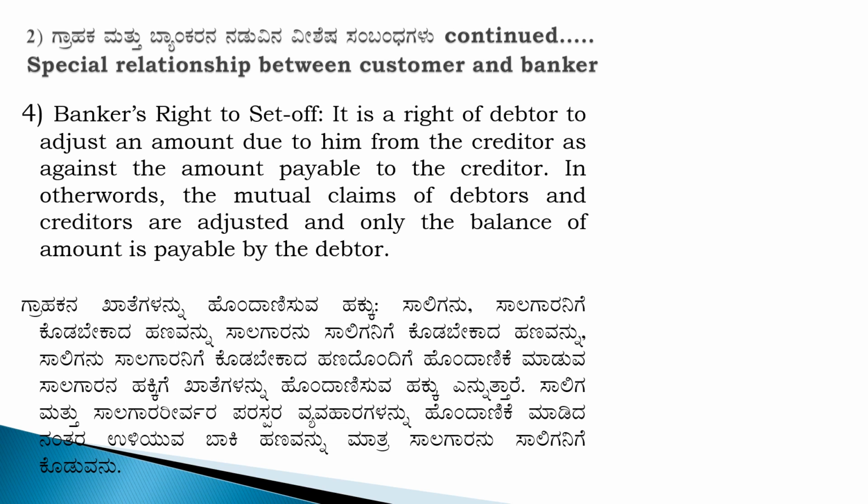So here the banker can adjust the savings bank account credit balance with the current account debit balance of rupees 40,000. So credit balance is 50,000, debit balance is 40,000. So finally an amount of 10,000 rupees is due from banker to customer. It is called as banker's right to set off.